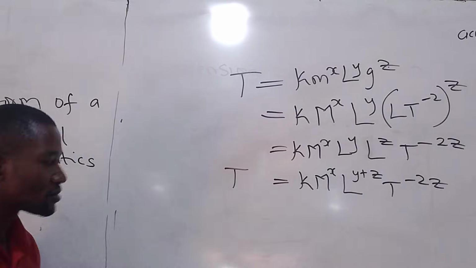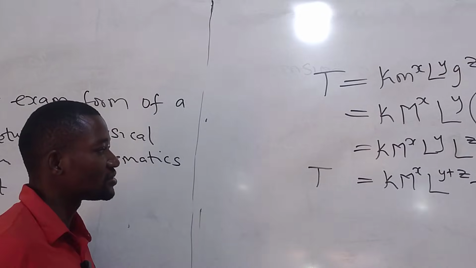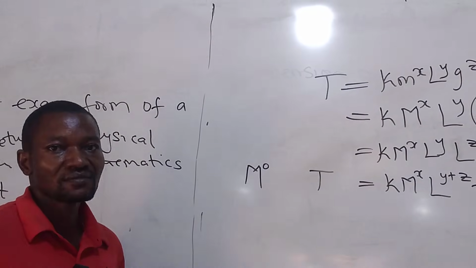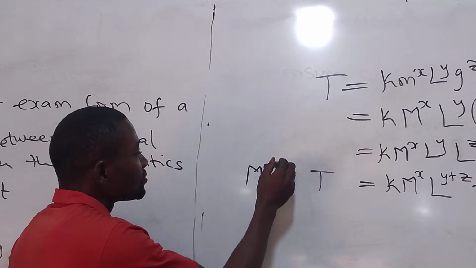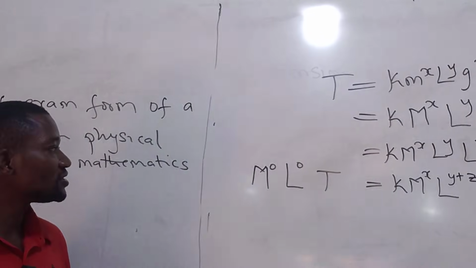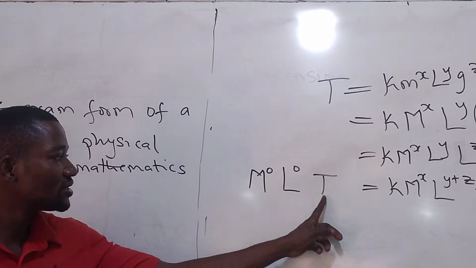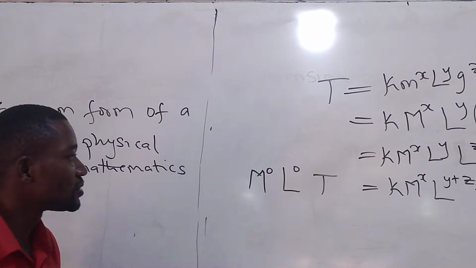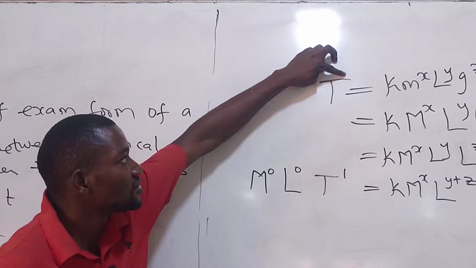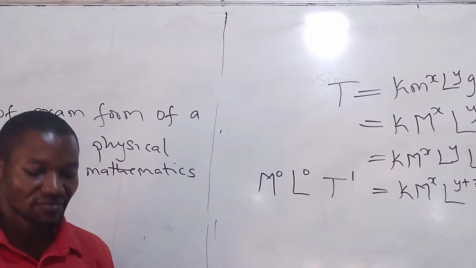So the next thing we'll do is that looking at the left-hand side, there is no mass, but we can introduce mass to power 0. There is no length, we can introduce it to power 0. From the law of indices, anything raised to power 0 is 1, and 1 times will give us the same value. And anything raised to power 1, this is raised to power 1, but it's not visible. Anything raised to power 1 is that value.